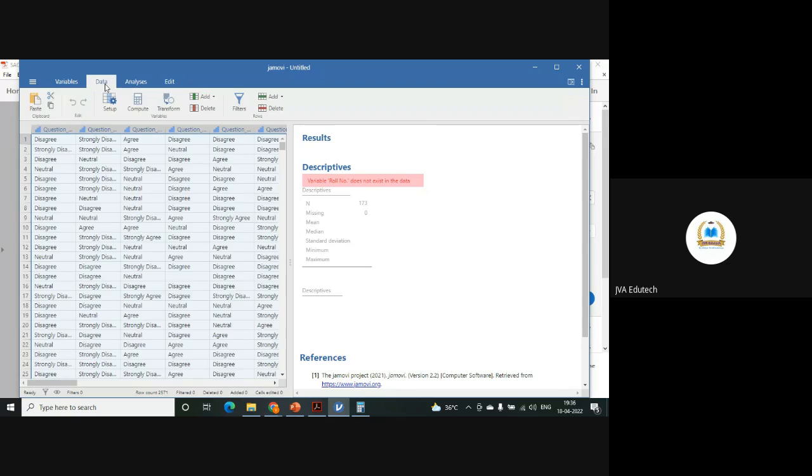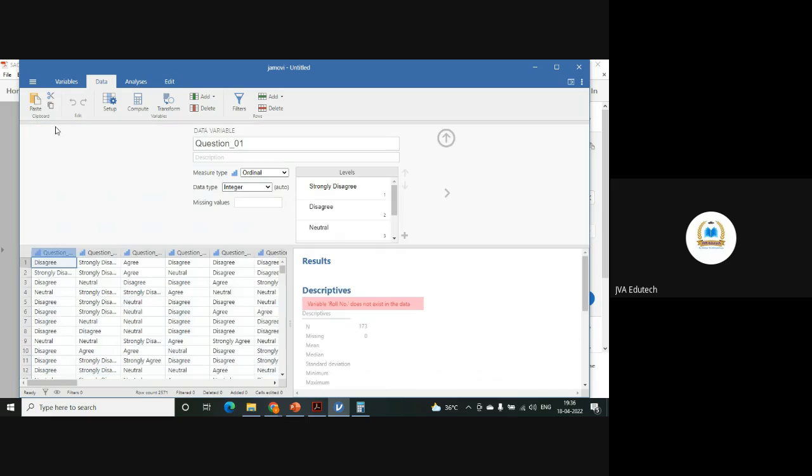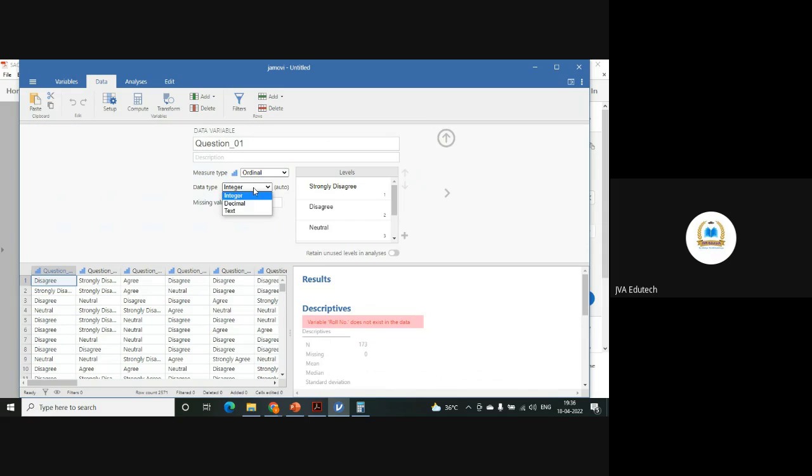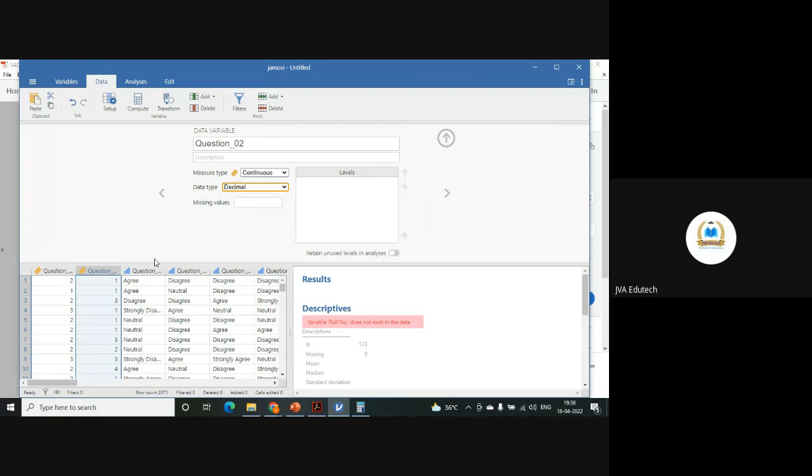And from data, we can do one thing. Or from here only, you can, okay, individually you have to do. Here rather than integers select decimals. Otherwise, it is showing you the label also. What does 1, 2, 3 mean? But if you want them in numbers, then you have to put it in decimals. Otherwise, it will be alphanumeric.